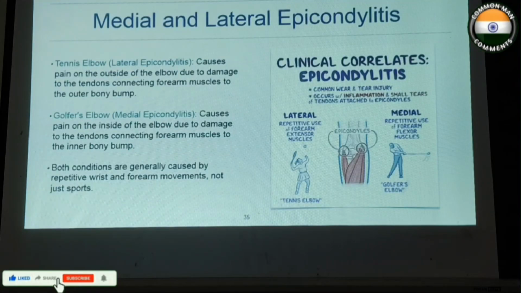So medial and lateral epicondylitis: this is over the outside of the elbow, and this is on the inside of the elbow. Lateral epicondylitis we call tennis elbow, and medial epicondylitis we call golfer's elbow, mainly due to damage to the tendons connecting to the forearm muscles. On the inner bump it is golfer's elbow, and on the outer bump it is lateral epicondylitis. Both conditions are generally caused by repetitive wrist and forearm movements.